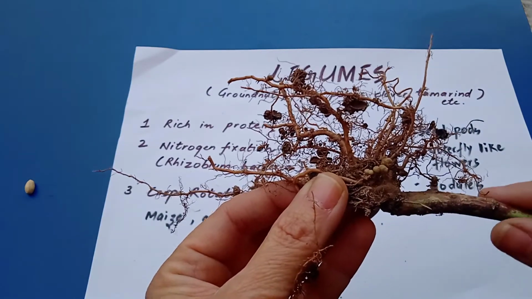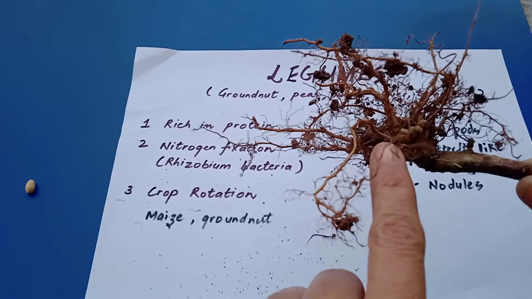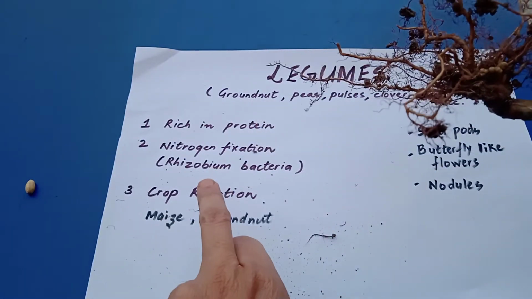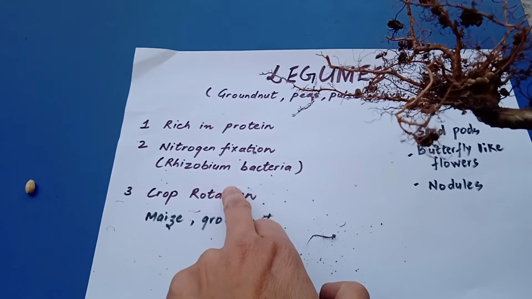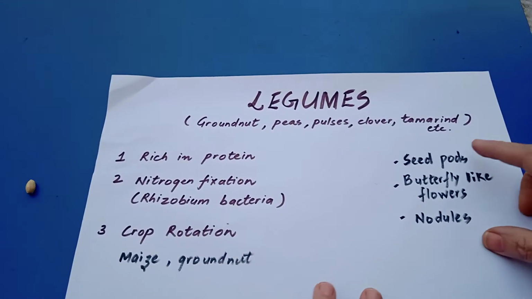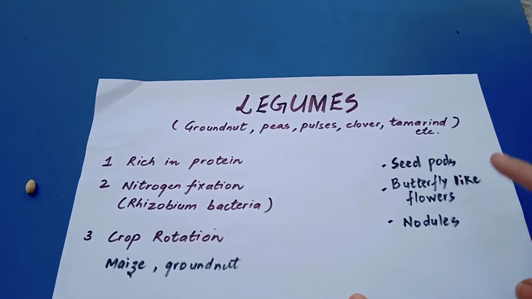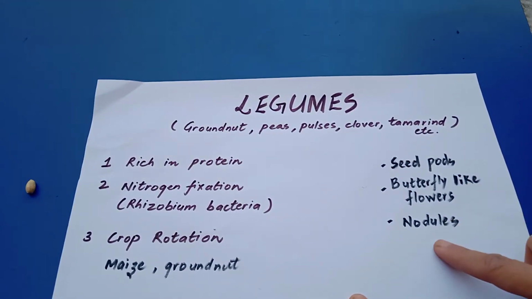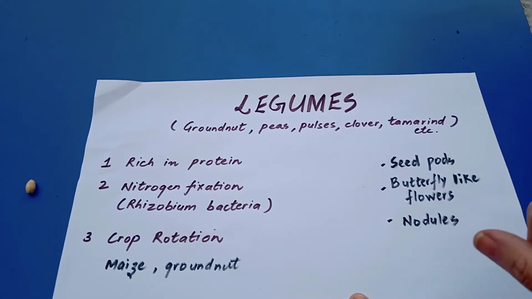Now these nodules are the places where the rhizobium bacteria lives. I'll come to it a little later. Right now I have just told you that legumes have seed pods, they have butterfly-like flowers, and they have nodules in their roots where rhizobium bacteria lives.